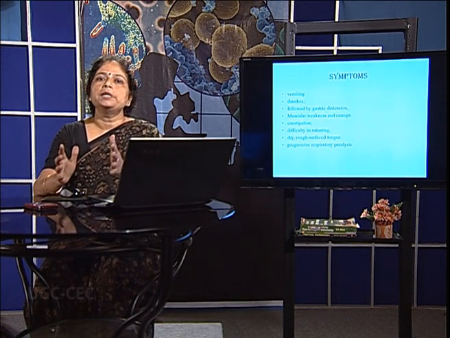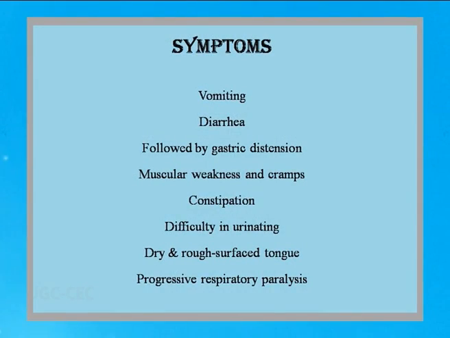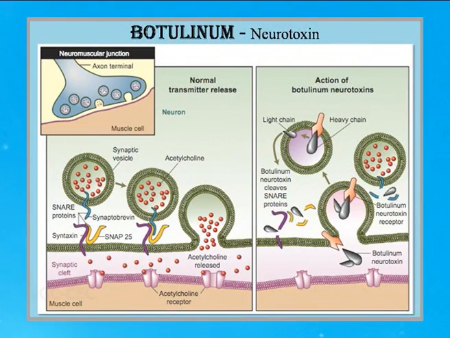The symptoms commonly encountered in this type of food poisoning are vomiting, diarrhea, gastric distension, muscular weakness, cramps, constipation, difficulty in urination, dry and rough surface tongue. Along with it, we have a very prominent symptom which is progressive respiratory paralysis. Now, why does paralysis suddenly take place along with the food poisoning? This happens because botulinum, along with being an enterotoxin, is also a neurotoxin which affects the nerve cells.